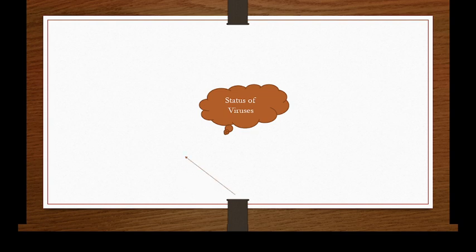We will discuss the characteristics of viruses and their status.